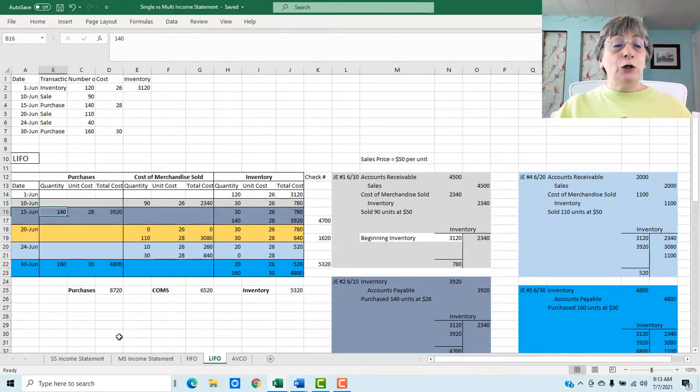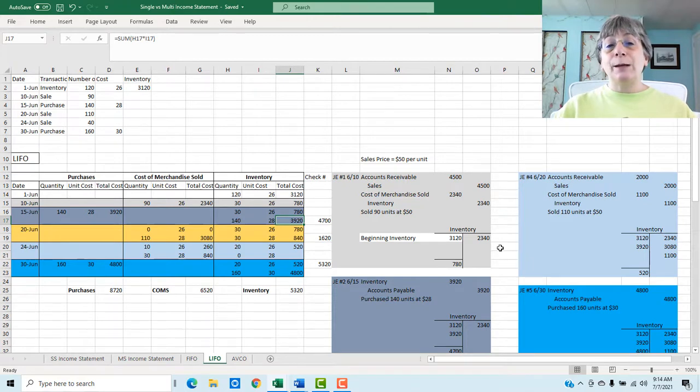Then what happens? On June 15th, we purchased 140 items, and that cost was $28. So the cost has gone up. We want to keep our inventory sheet completely organized. So we're going to bring down our oldest inventory, and then we're going to add on our newest inventory. So here's our 30 at 26 for $780 that are left over from the previous transaction. And here are our 140 units that we purchased for $28, and that is $3,920. What's our journal entry in this case?